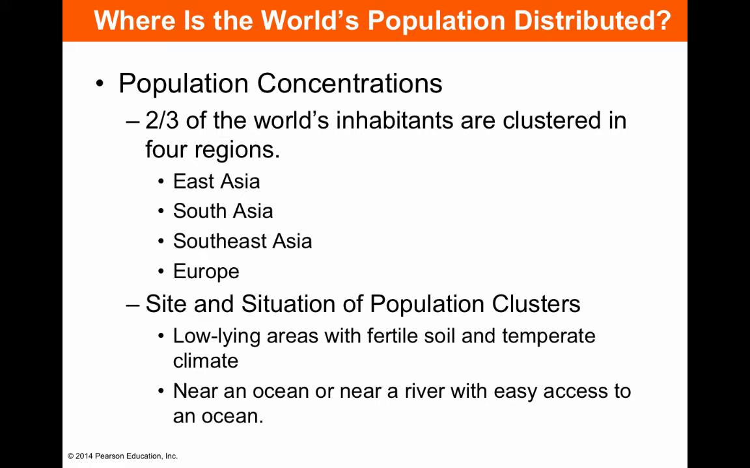So what it's talking about, the key question, is where is the world's population distributed? First of all, we're going to talk about population concentrations. And what we found out last night in our reading is that 2/3 of the world's inhabitants are clustered in four major regions. And those are East Asia, South Asia, Southeast Asia, and Europe.